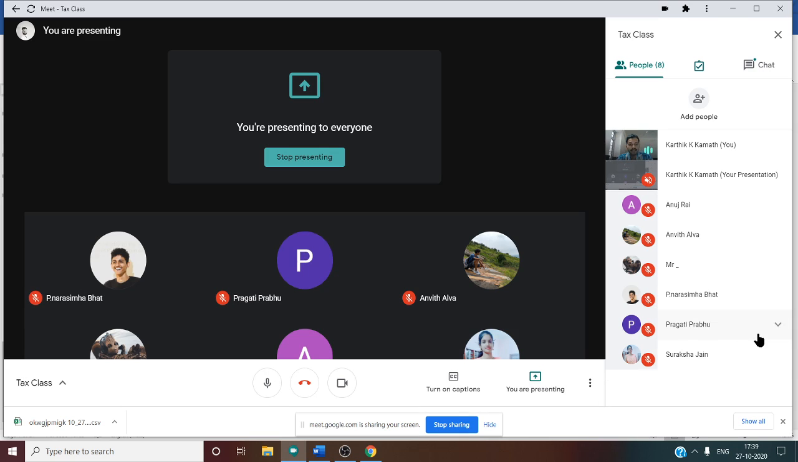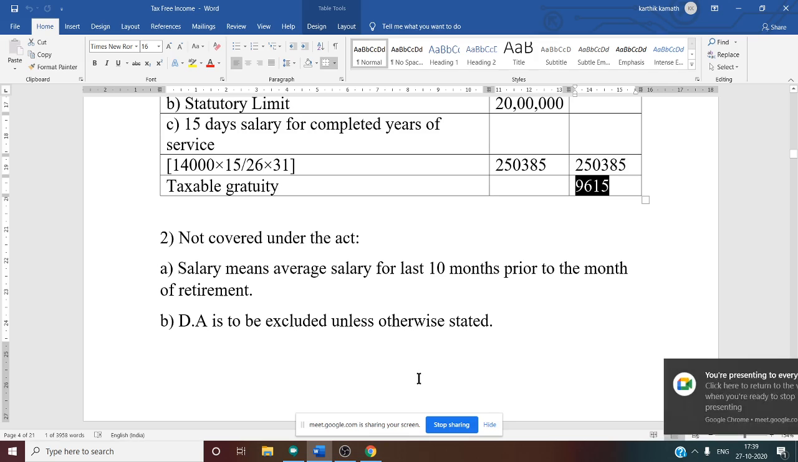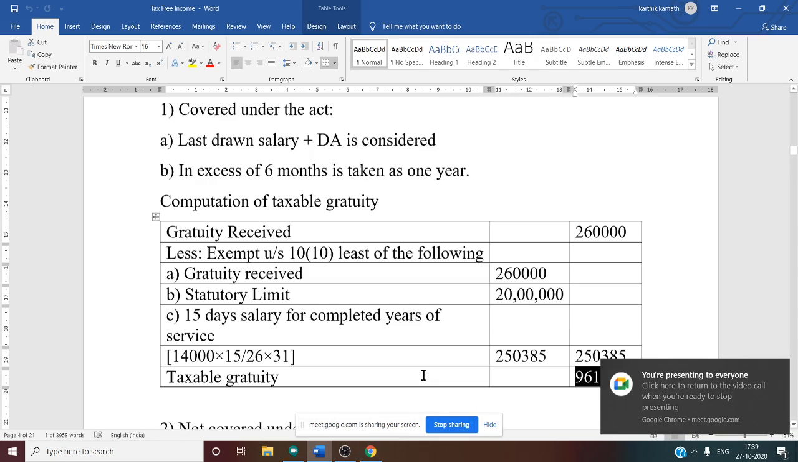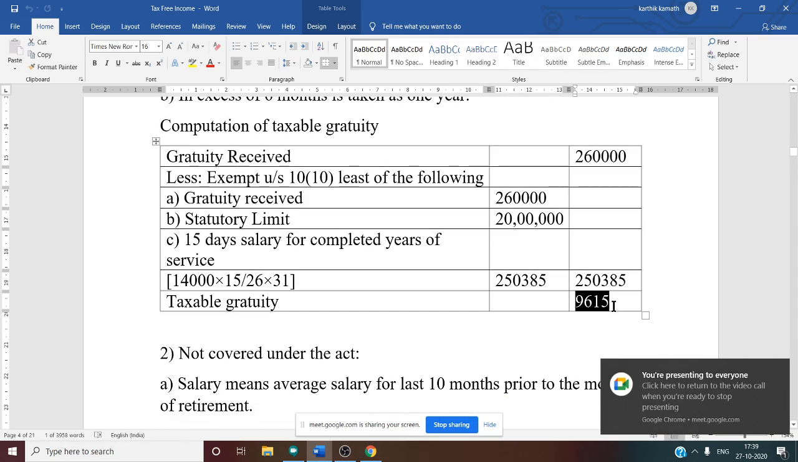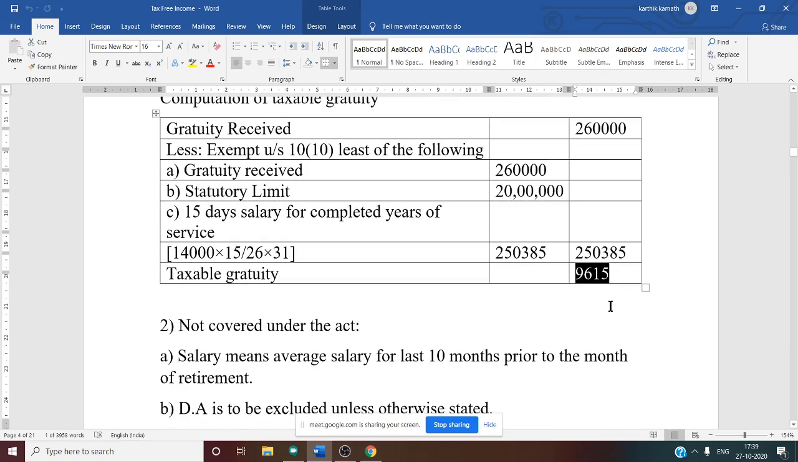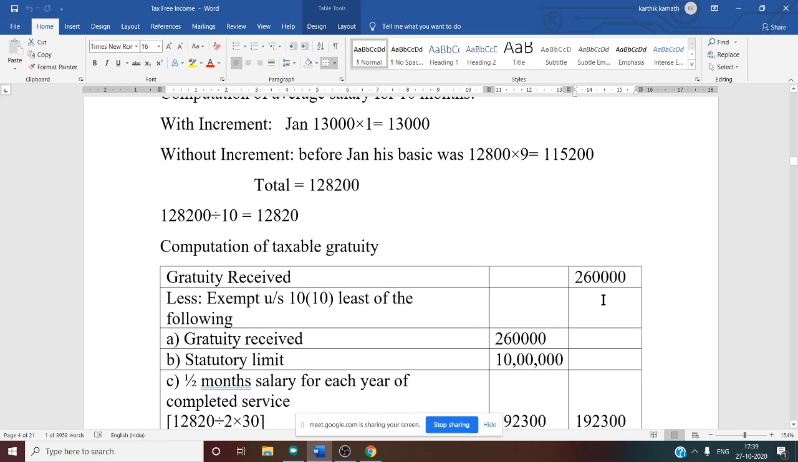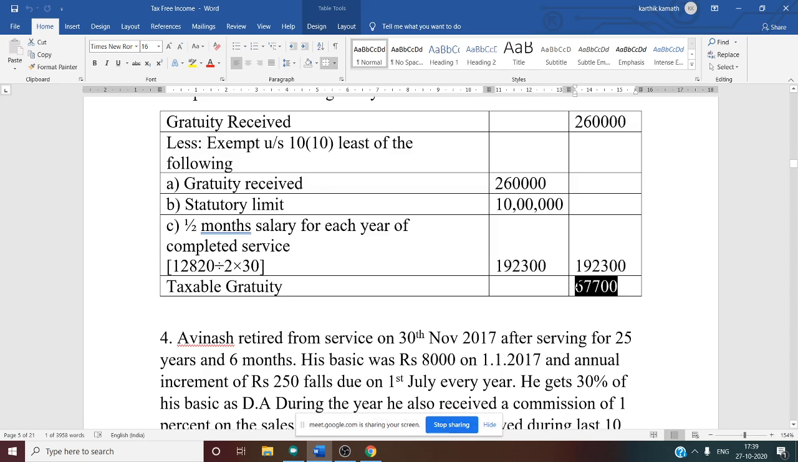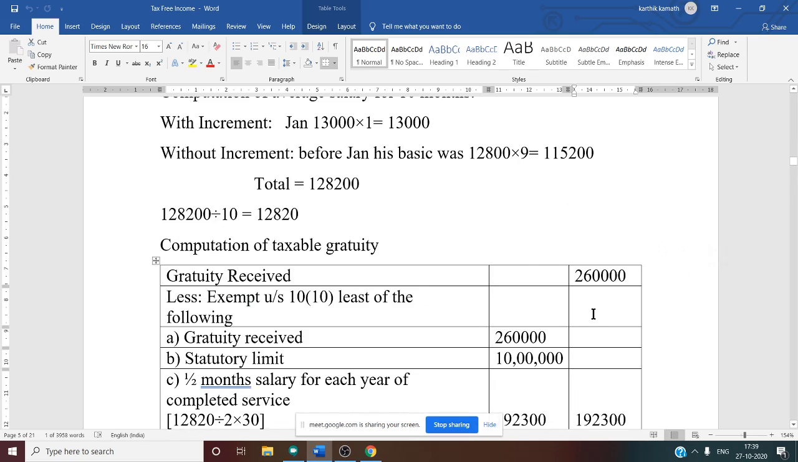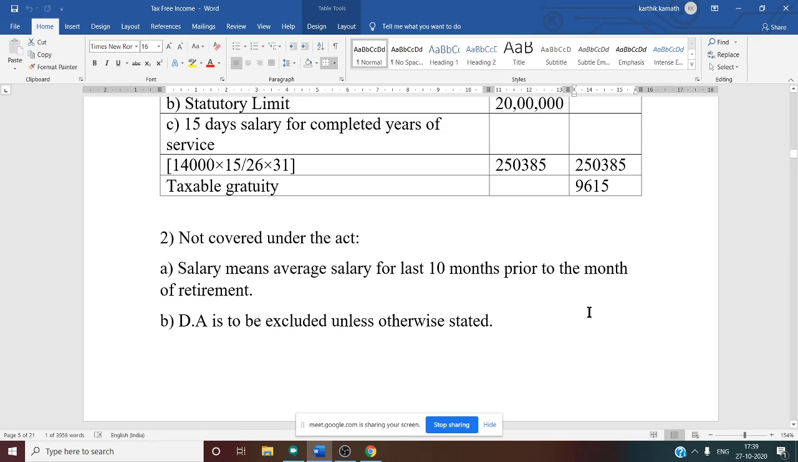Why? Because in the case of covered, tax liability is less. See this. In the case of covered, tax liability is less, that is 9,615. In the case of not covered, tax liability is more, that is 67,700. That is why covered is beneficial in this particular problem.